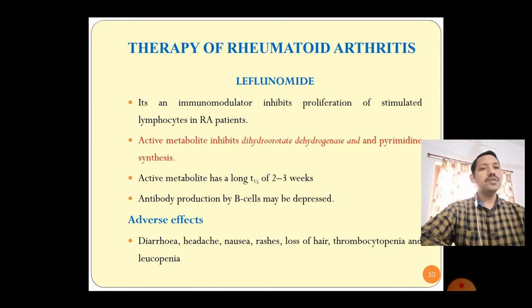The half-life of its active metabolite is very long, that is 2 to 3 weeks. It means it will be there in our system for a long duration and provides its effect.